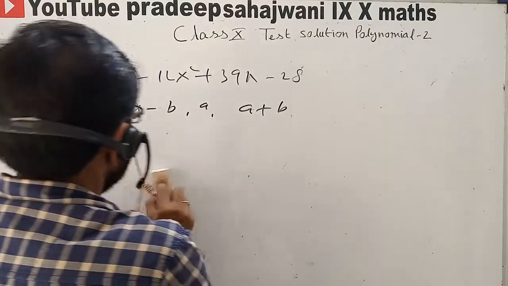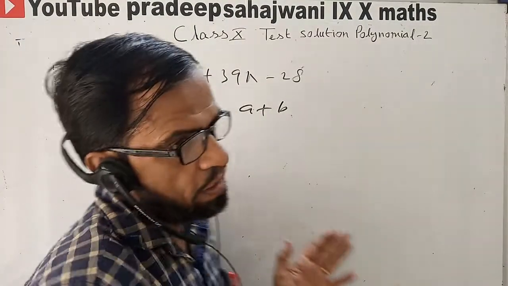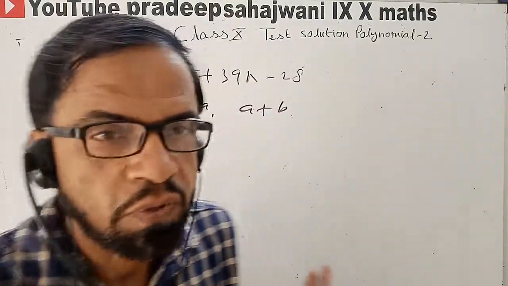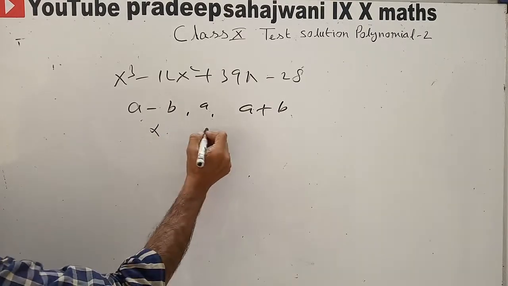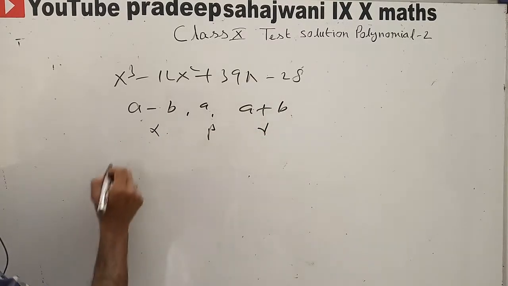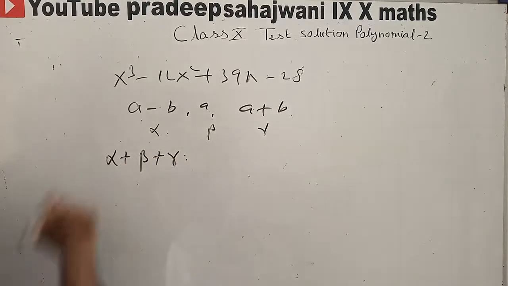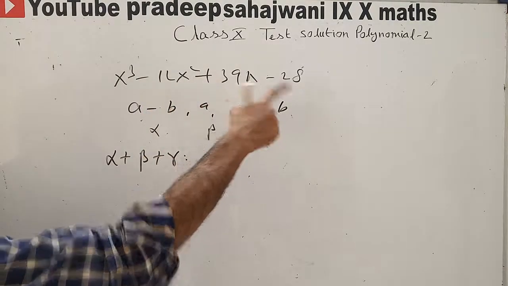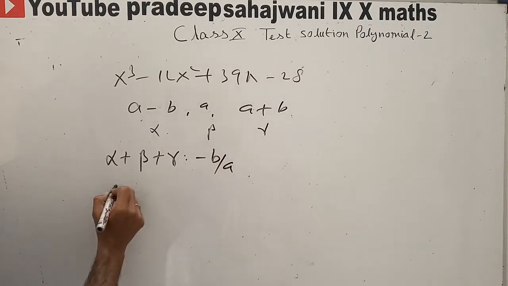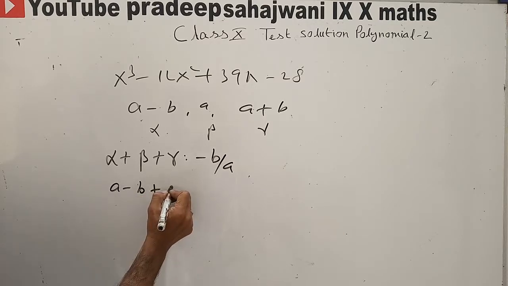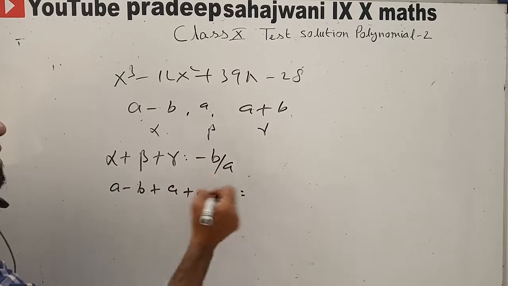You learn about the cubic polynomial, which is also done in your NCERT. The example is given. You go through that cubic polynomial. See what the rule of the cubic polynomial is. We'll consider this is alpha and this is beta and this is gamma. So what is the sum? Alpha plus beta plus gamma, for ax cube, bx square, cx and d, will be minus b upon a. So alpha means a minus b plus a plus a plus b.